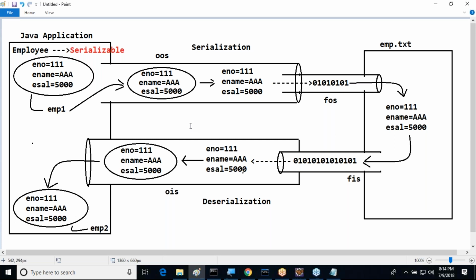Minimum 10 to 15 lines of code we have to write here. To perform serialization, 10 lines of code. To perform deserialization, again 10 lines of code. 20 lines of code we have to write to consume it. But in the case of SQL, only one line. But here, 15 lines of code we have to write. So this is totally hard-coded kind of thing.